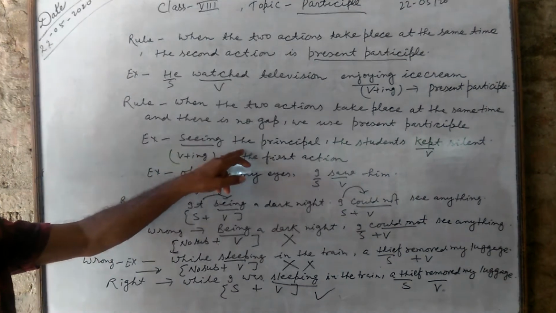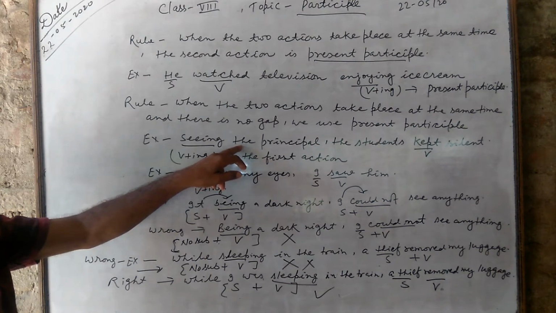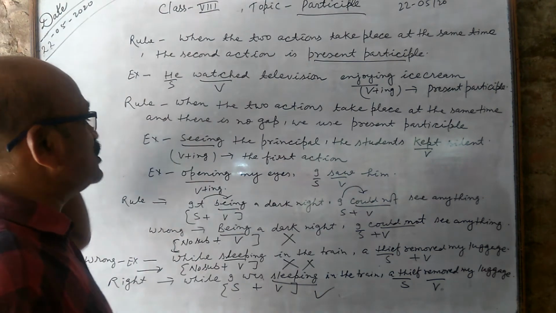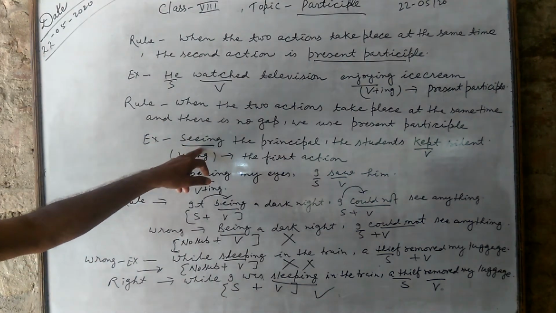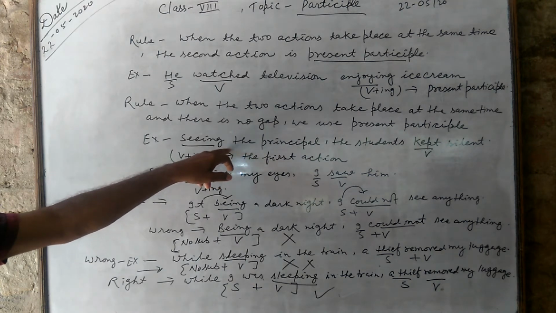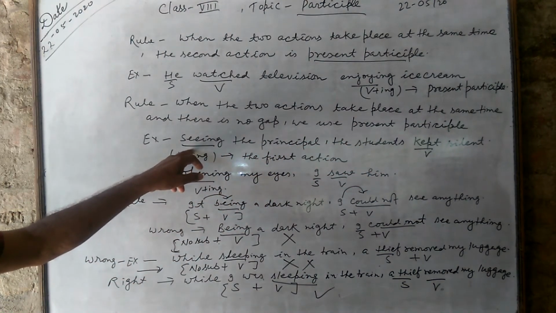Suppose, seeing the principal, the students kept quiet. There is no gap. When the students saw the principal, they kept quiet. It means that seeing the principal, the first action, seeing, is present participle here. First of all, the students saw the principal and after that they kept quiet. So seeing has been used here as a present participle.